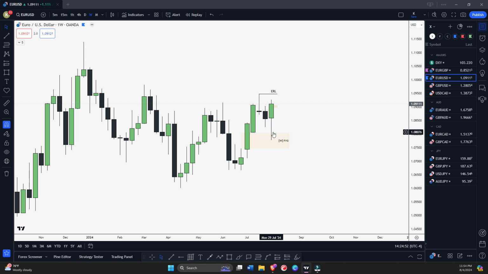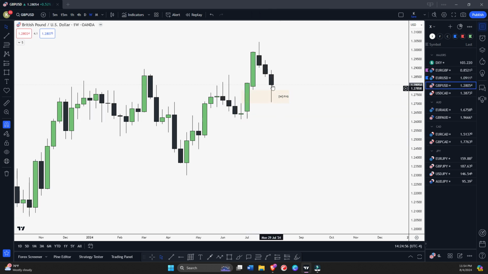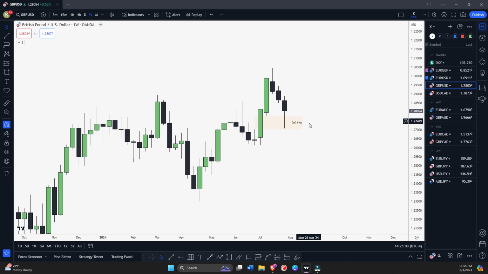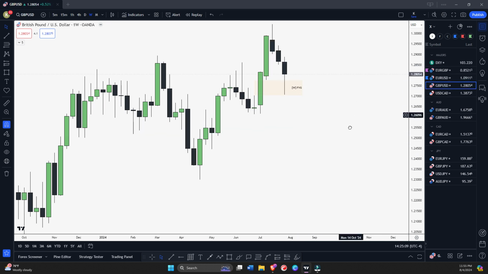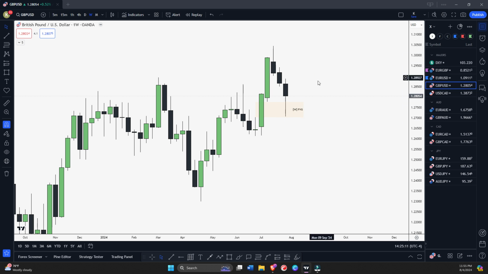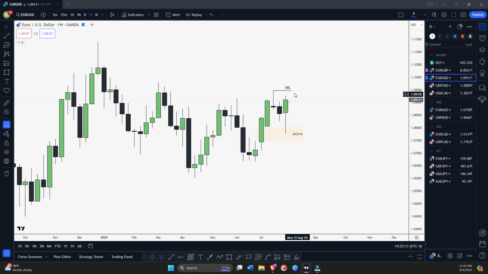You can see the last week candle how it printed bullish after tapping this weekly fair value gap, whereas GBPUSD is not that much bullish. Okay, of course it is still inside weekly fair value gap, but you can see the price action. EU is much bullish as compared to GBPUSD. So if you're looking for long position, look for long on EU because it is much bullish.